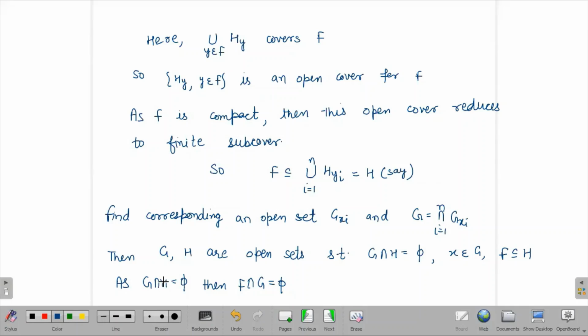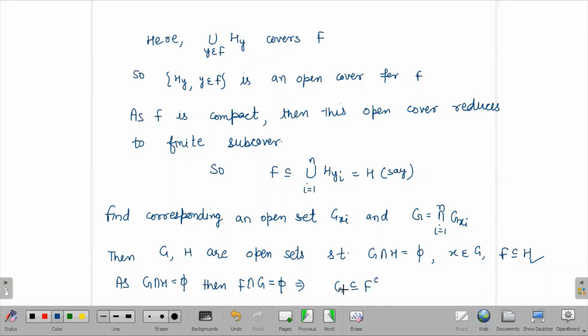And if G intersection with H is equal to empty, then F intersection with G will also be empty because of this only. So which implies G is contained in F complement, because if G intersection with F is empty, then G will be contained in F complement.